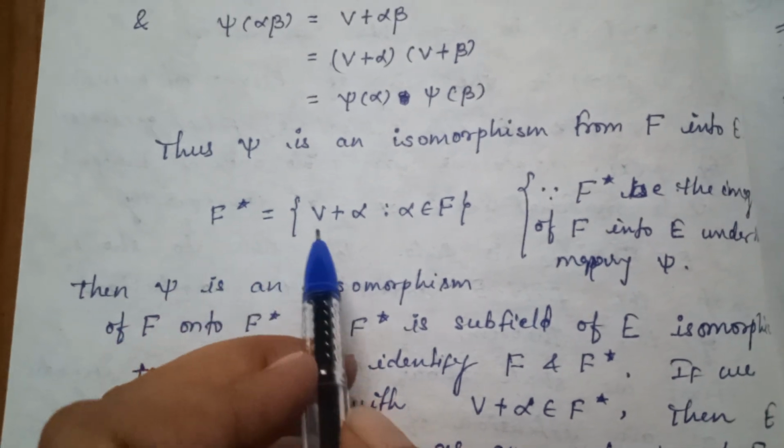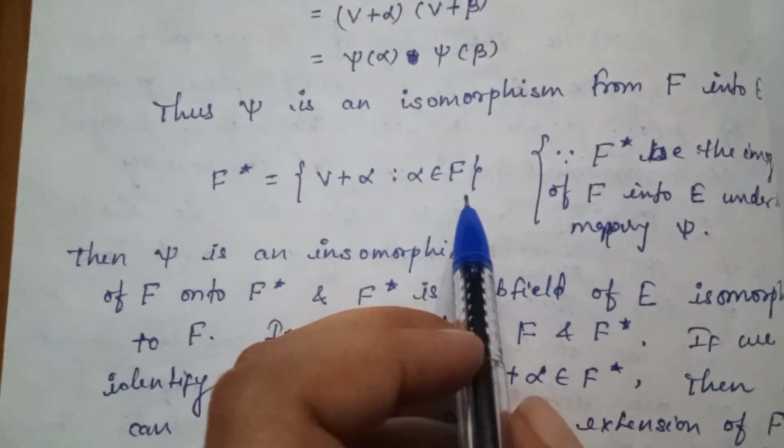F star = {V + alpha such that alpha belongs to F}.